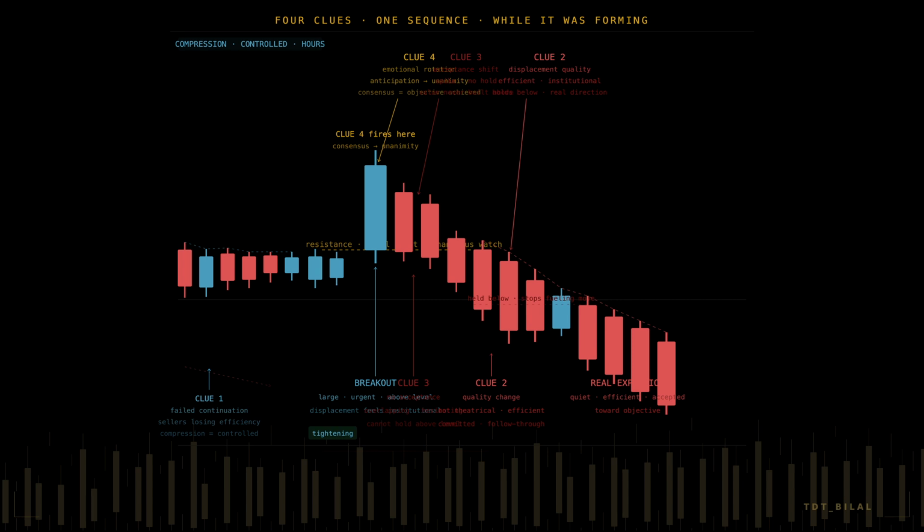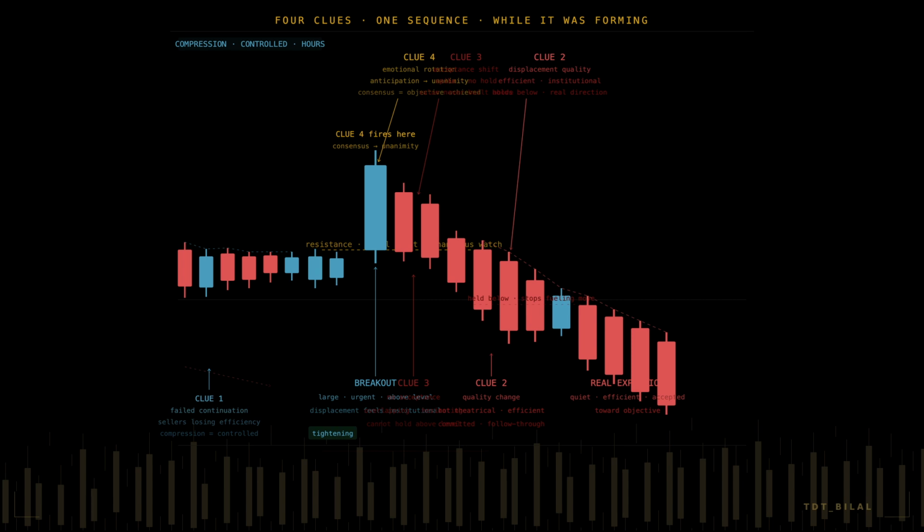Then clue 2, displacement quality change. A bearish candle forms with a completely different character. Not hesitant, not emotional, efficient, committed. The candle has follow through. The next candle continues lower without hesitation. The pullback that forms holds below the breakout level, below what retail just used as their entry confirmation. The trapped buyers exist, their stops fuel the move lower. The emotional certainty that built during manipulation converts instantly to confusion and panic, and the real expansion, efficient, accepted, delivers price towards its objective.